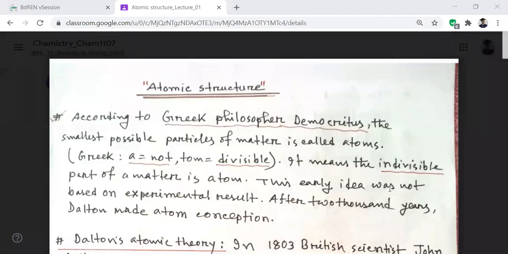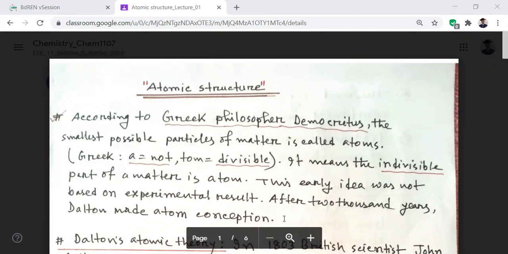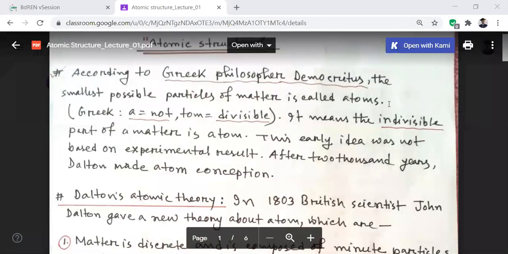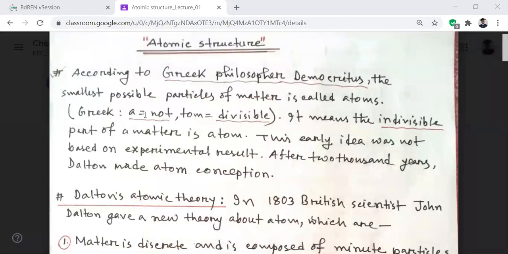This early idea was not based on experimental results. After 2000 years, Dalton made another conception about the atom. So this is a very preliminary conception about the atom. According to Democritus, the indivisible part of matter is called an atom, and this very early idea was not based on experimental results.